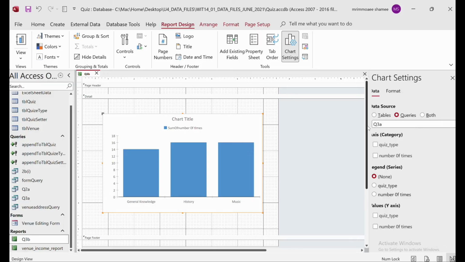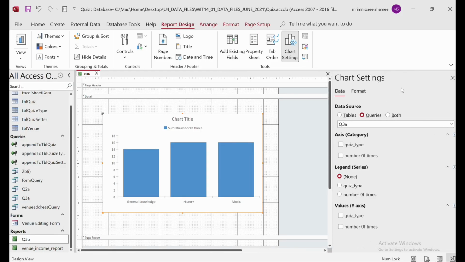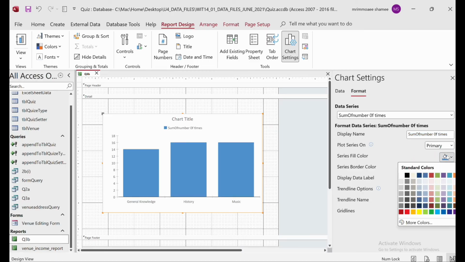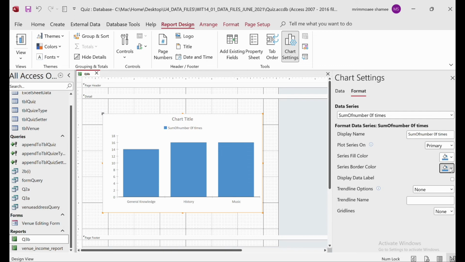Now we have to do a little bit of modification. For that, we don't need these things anymore. Maybe go to the format and see the display name, number of times, sum of number of times. Actually, we don't need the display name here. Okay, so we'll do it a little bit later. You can change the color from here if you want. It's up to you.